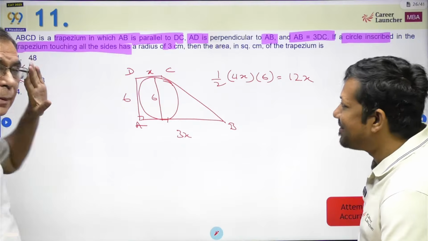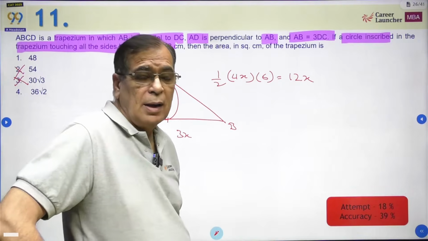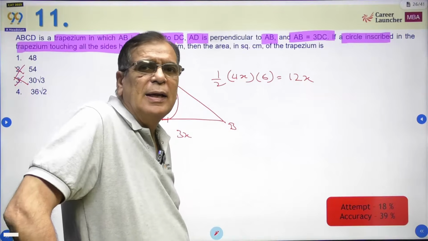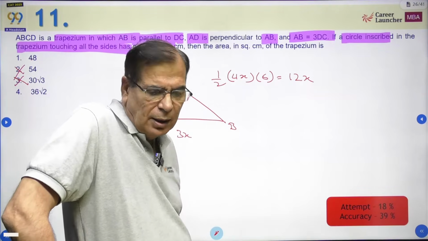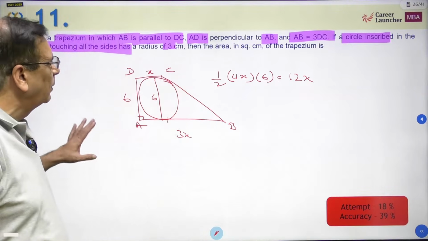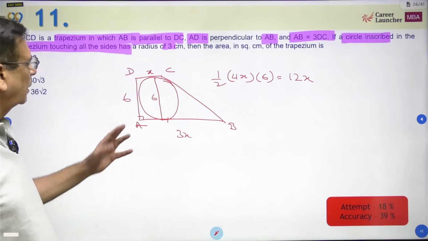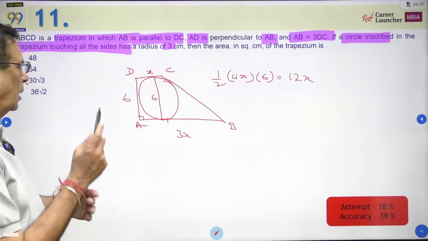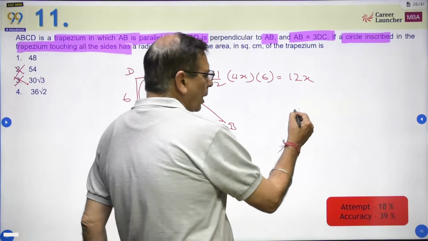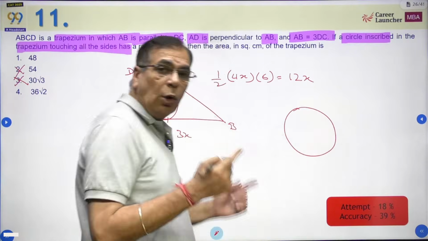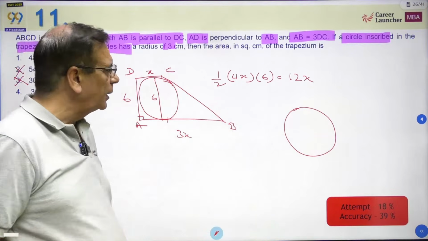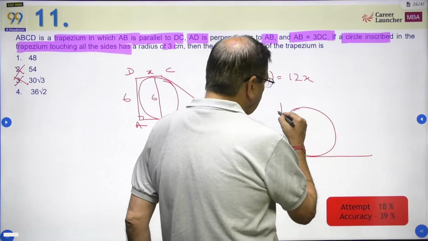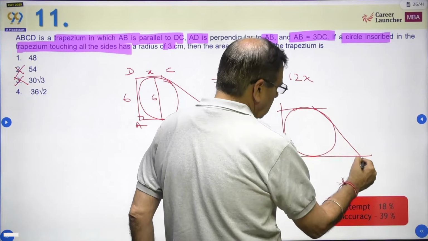So now you are taking purely a guess out here, and someone like me will take a guess, some other people will not take a guess. That's an individual preference, so I will not comment on that. But यहाँ पे 2 choices easily eliminate होती थी, उसके बाद problem थी. But now you have to solve this question, you'll have to do it completely either way. Now there's one simple thing which you need to remember about us, and if you don't know this rule, then you should not be attempting this question also. So if I look at a trapezium,